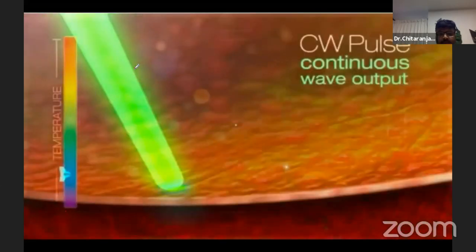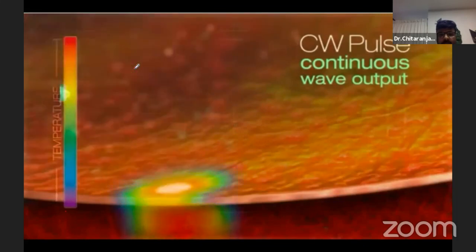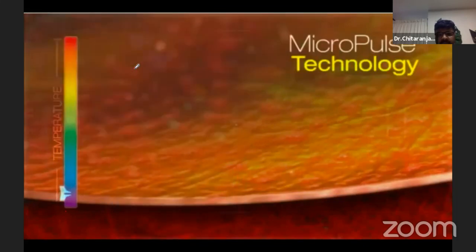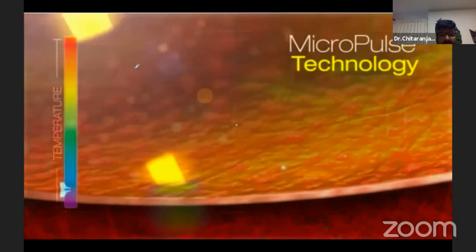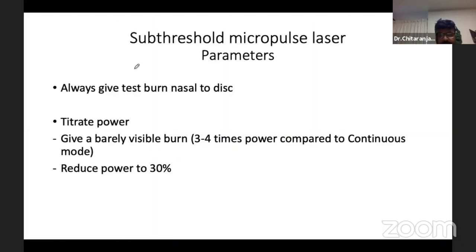So this is a video of continuous wave laser. A high rise of temperature is seen and there's scarring noted. On the contrary, in case of micropulse, small pulses are given, the temperature rise is small, there's an off period in between, so there is no scar formation.